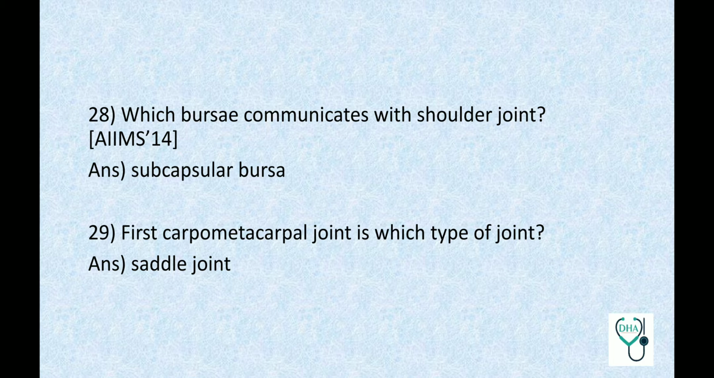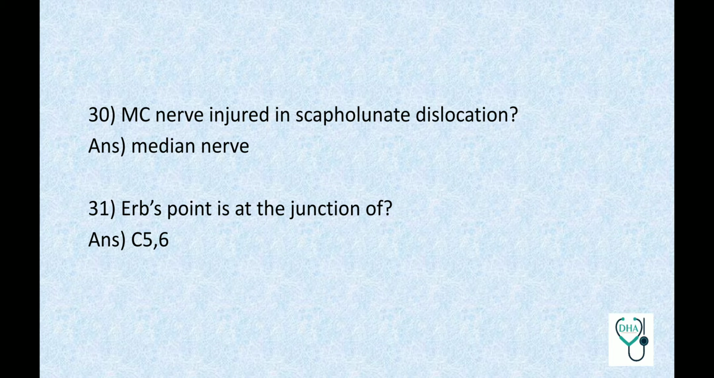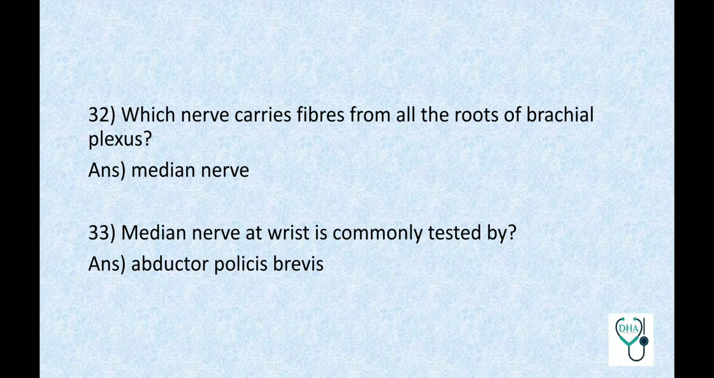First carpometacarpal joint is which type of joint? Saddle joint. Most common nerve injured in scapholunate dislocation? Median nerve. Erb's point is at the junction of C5, C6. Which nerve carries fibers from all the roots of brachial plexus? Median nerve.